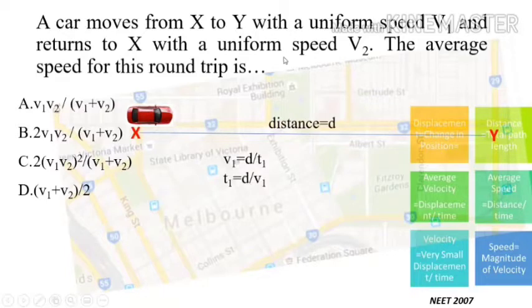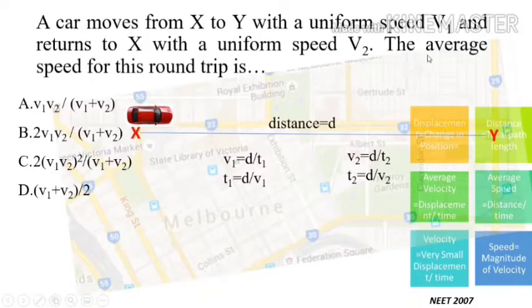From the given statement, speed v1 is given, so we can write for speed, distance upon time, that is d upon t1. For t1 we can write distance upon v1. Similarly, while coming back, velocity is v2, so writing v2 equal to distance upon time t2, time t2 will be equal to distance upon v2.